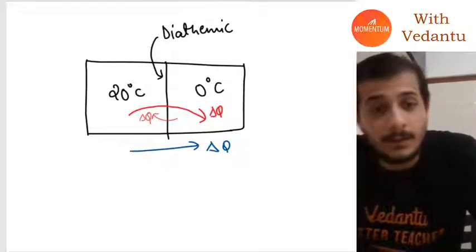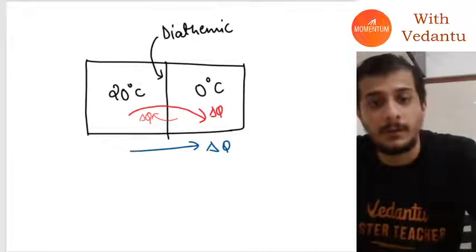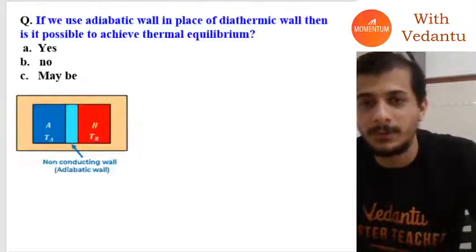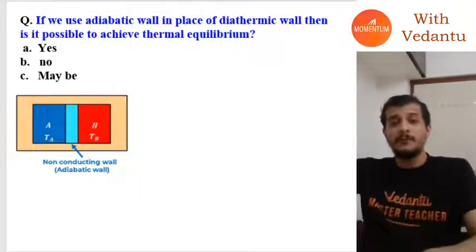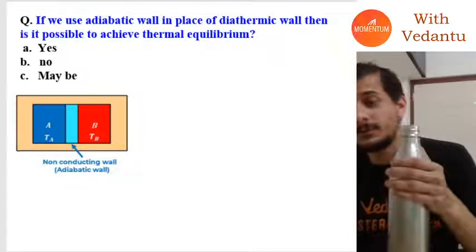I hope everybody understood. Now based on this, let's do a small question. Everybody should be able to answer. Tell me the correct answer. If we use adiabatic walls in place of diathermic walls, then is it possible to achieve thermal equilibrium?